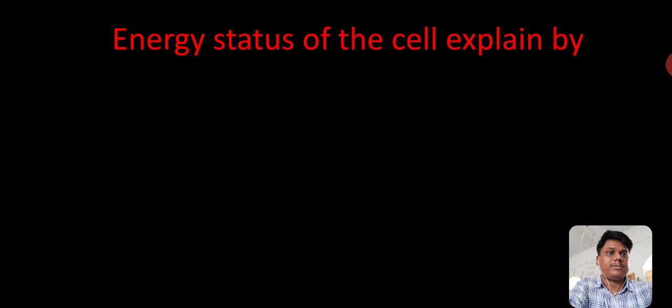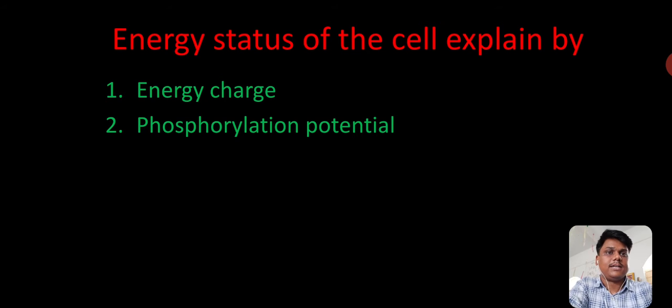Energy status of the cell is explained by two concepts, that is energy charge and phosphorylation potential. What is energy status? That means how much energy the cell has. That is what we call the energy status of the cell.